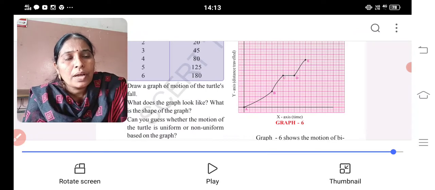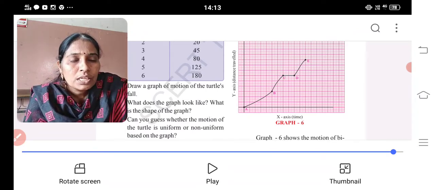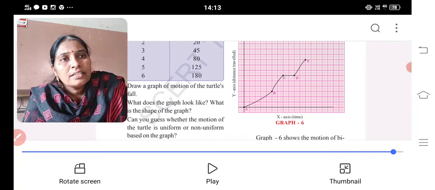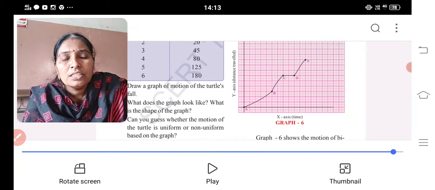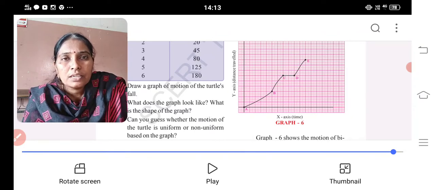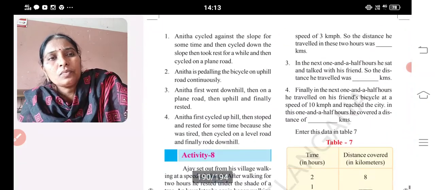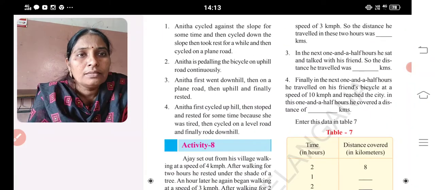First it is a slope. Again, B to C is a little bit uphill, and C to D, she took a rest. Again she started her journey. This is a slope, and the straight line curve indicates the journey or the pedaling of the bicycle made by Anita on the top of the hill.